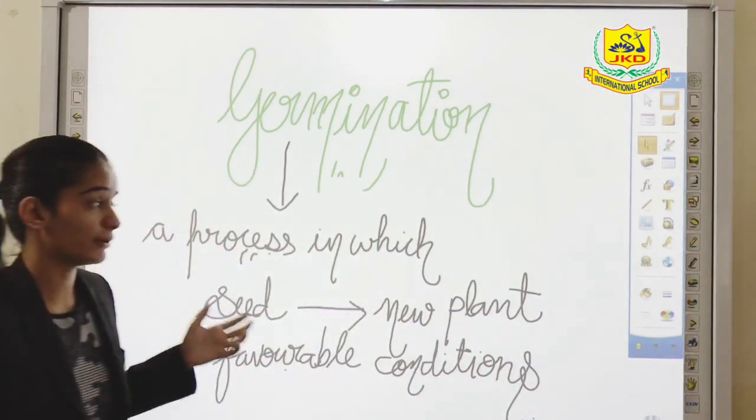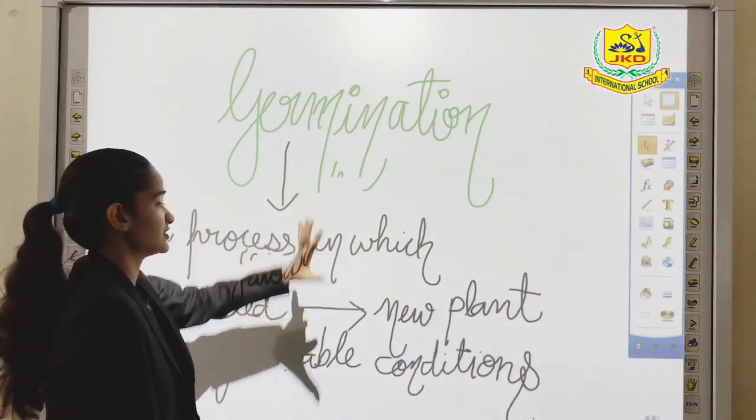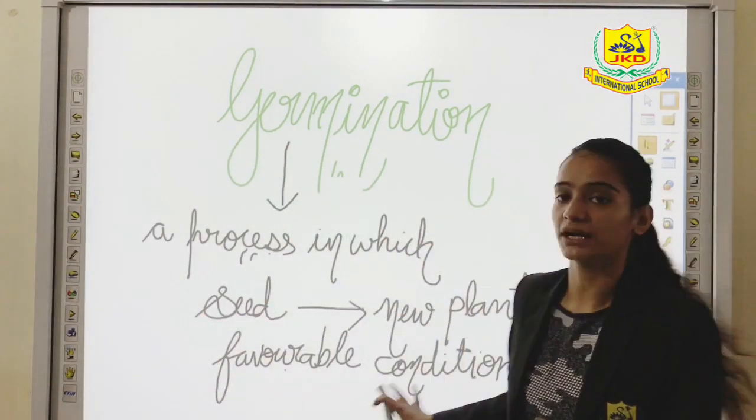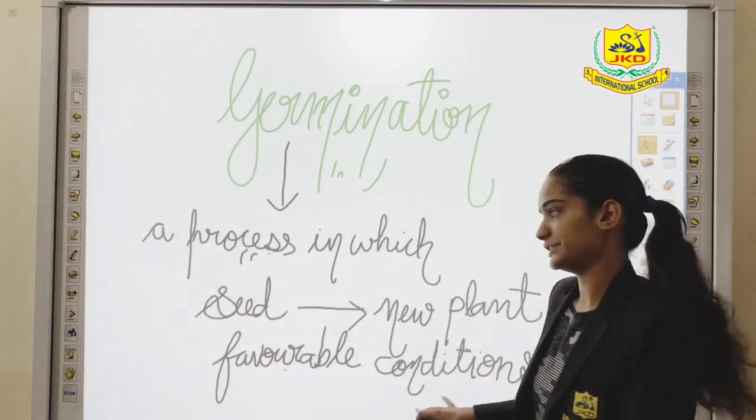So this is all about the process of germination. Germination is basically a process in which seed converts into a new plant under some favorable conditions.